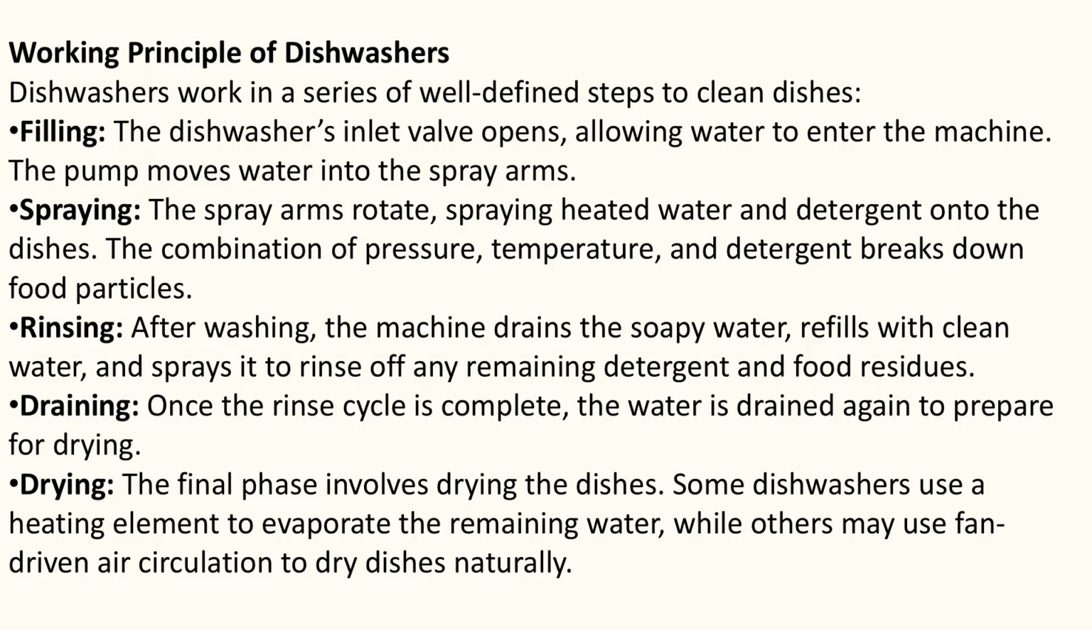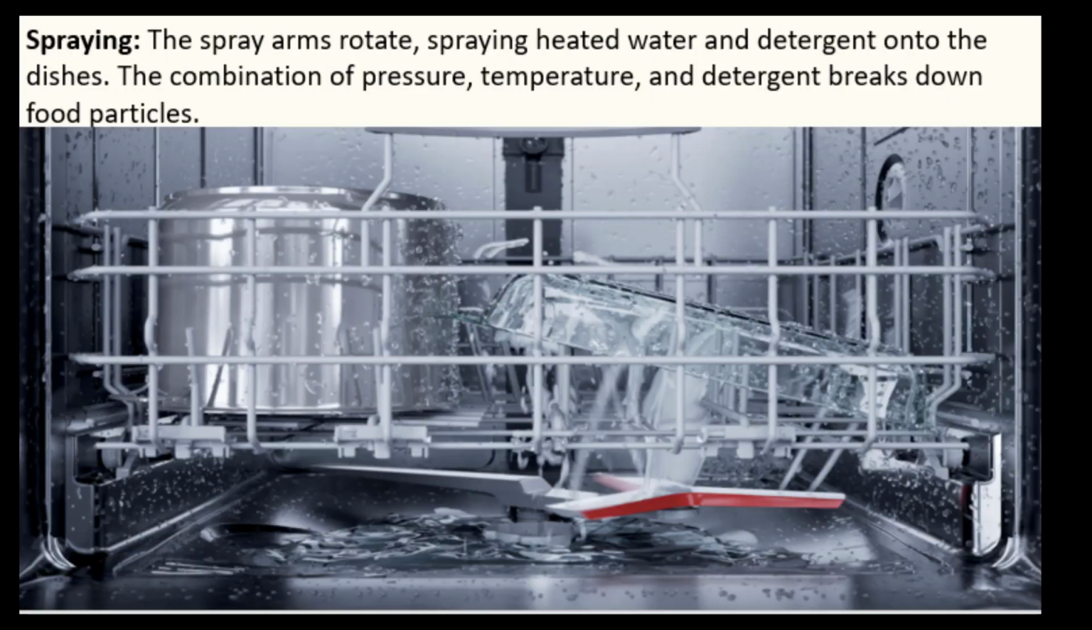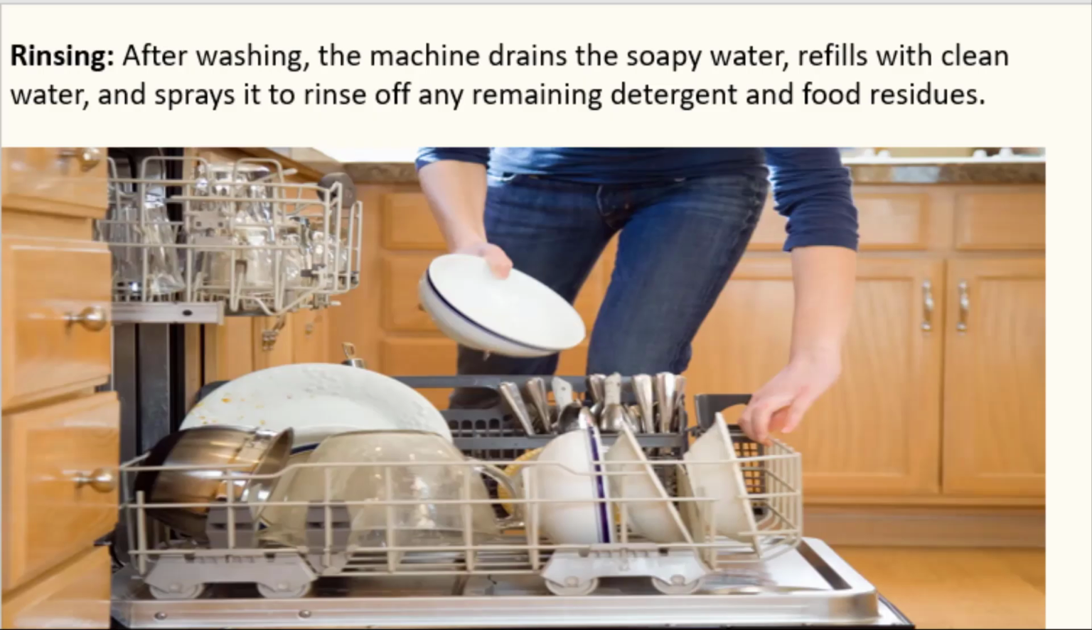Working principle of dishwashers. Dishwashers work in a series of well-defined steps to clean dishes. Filling. The dishwasher's inlet valve opens, allowing water to enter the machine. The pump moves water into the spray arms. Spraying. The spray arms rotate, spraying heated water and detergent onto the dishes. The combination of pressure, temperature, and detergent breaks down food particles. Rinsing. After washing, the machine drains the soapy water, refills with clean water, and sprays it to rinse off any remaining detergent and food residues.